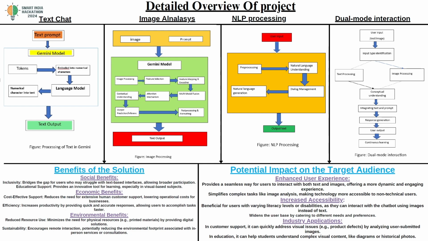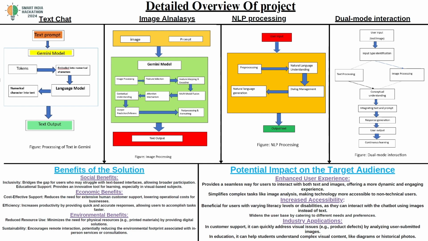The major advantage of selecting Gemini as a backend is that it was very efficient compared to the other models, and it was very able to identify images, and it was very efficient in processing the images as well. So the benefits of this solution are that there are so many social benefits.